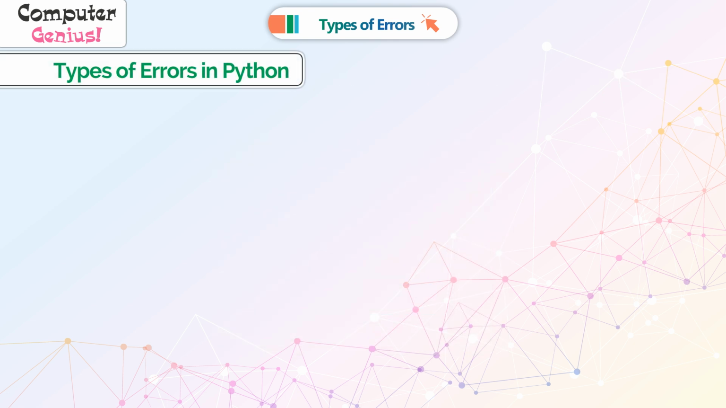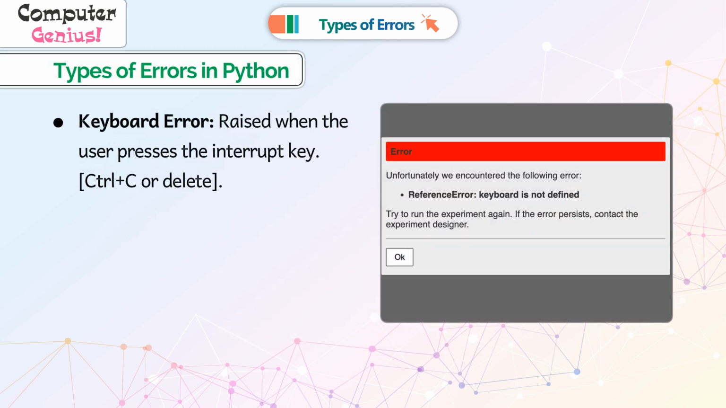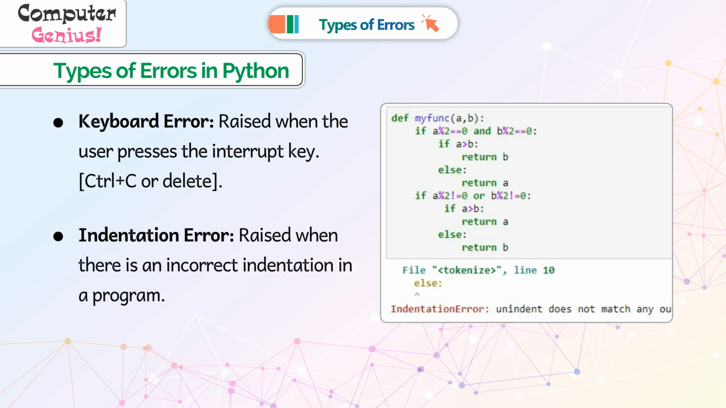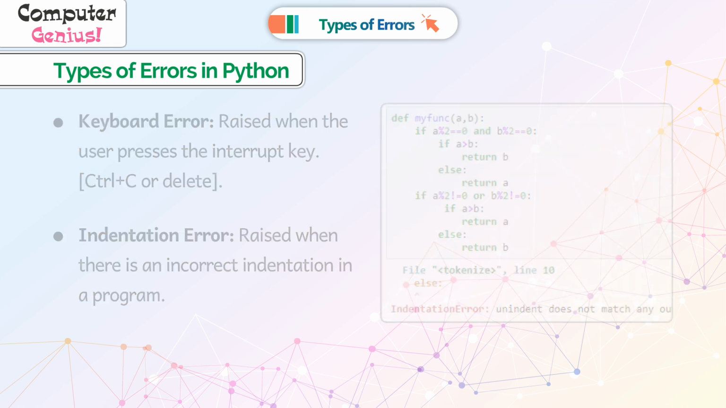Types of errors in Python. Keyboard error. Raised when the user presses the interrupt key, Ctrl+C or delete. Indentation error. Raised when there is an incorrect indentation in a program.